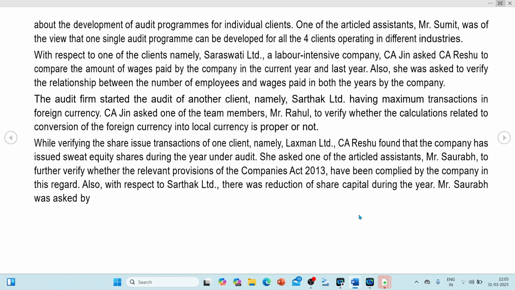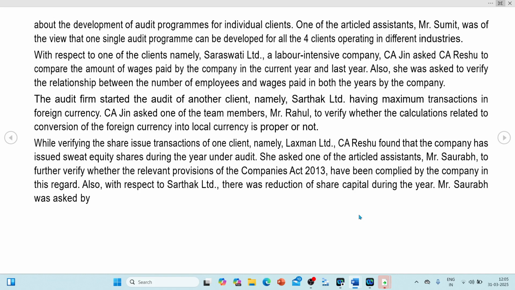The audit firm started the audit of the client, namely Sarthak Limited, having the maximum transactions in foreign currency. CA Jin asked one of the team members, Mr. Rahul, to verify whether the calculation related to the conversion of the foreign currency into local currency is proper or not. While verifying the share issue transaction of one client, namely Lakshman Limited, CA Ratio found that the company has issued sweat equity shares during the year under audit.